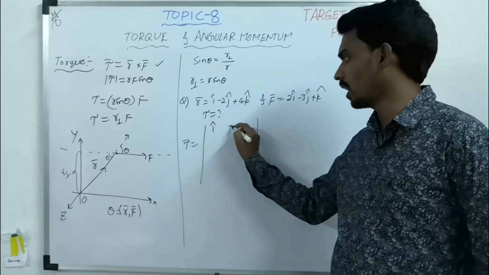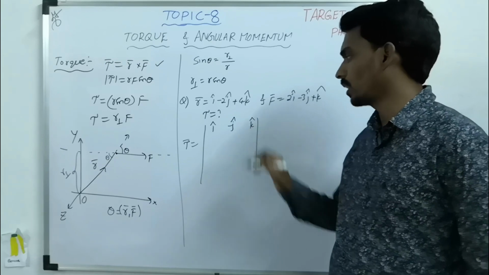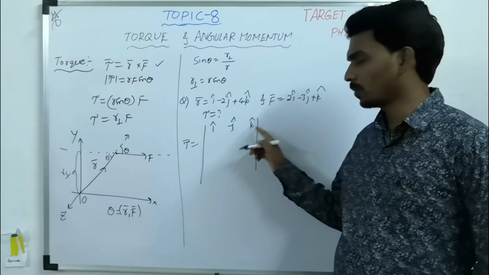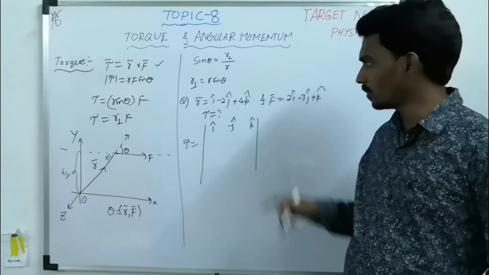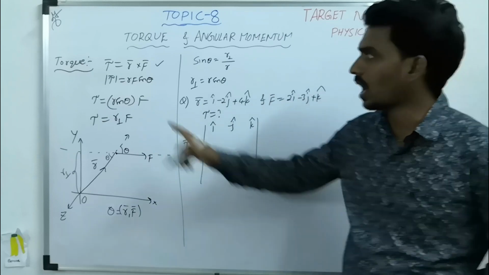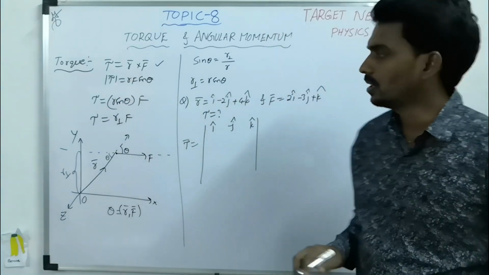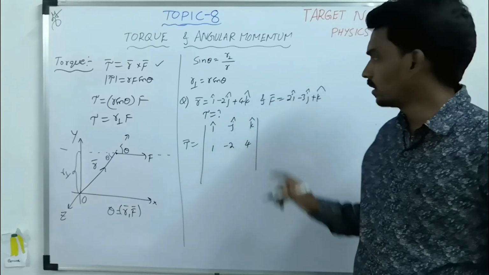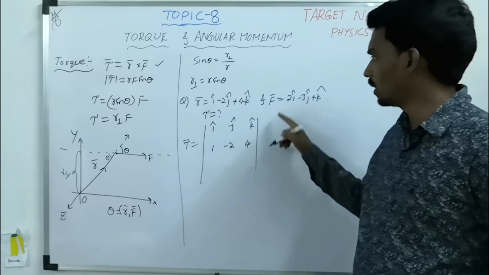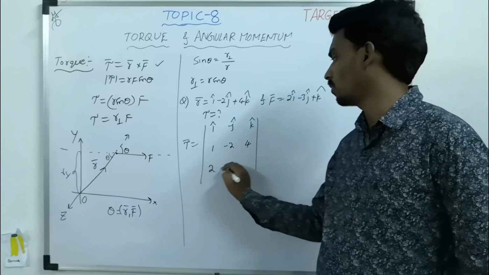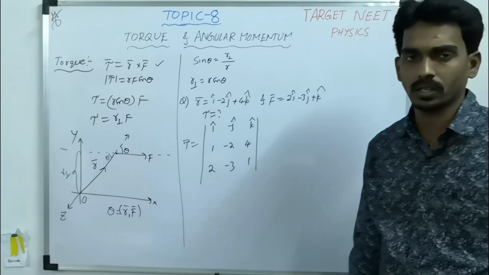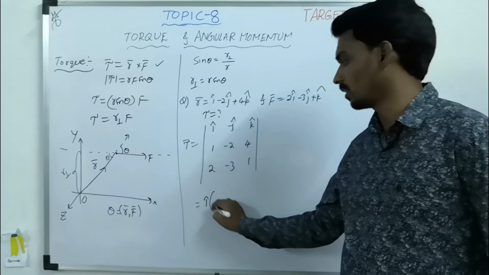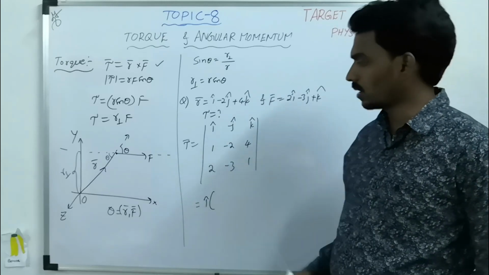First row: i cap, j cap, k cap. According to determinant rules, the alternate plus and minus signs will come. The second row must be the coefficients of the first vector, r bar cross f bar. So r bar coefficients are 1, minus 2, 4. The third row should be the coefficients of the second vector, that is force: 2, minus 3, 1. Then how to take this? First, the i coefficient. How to find this i coefficient?